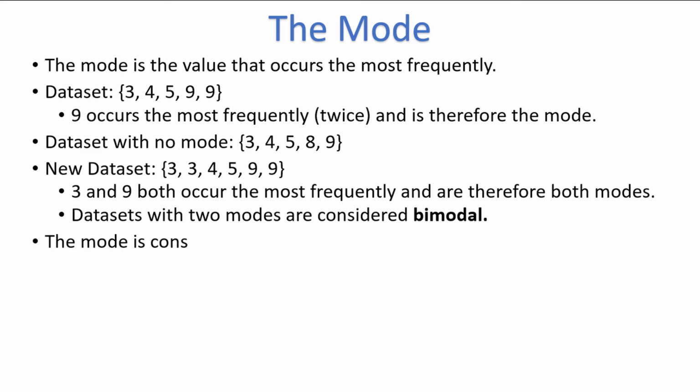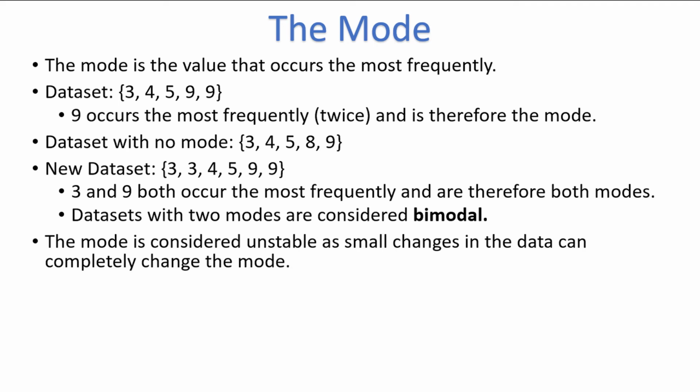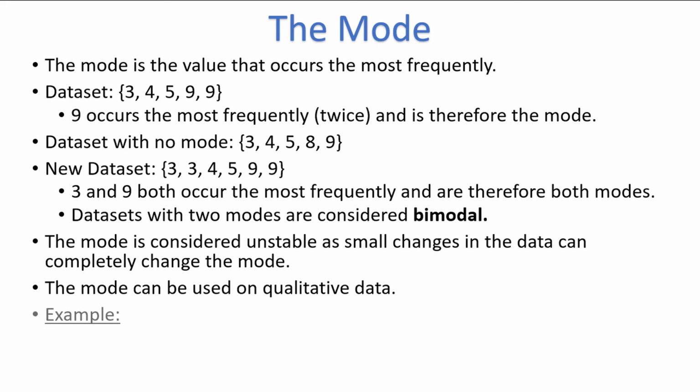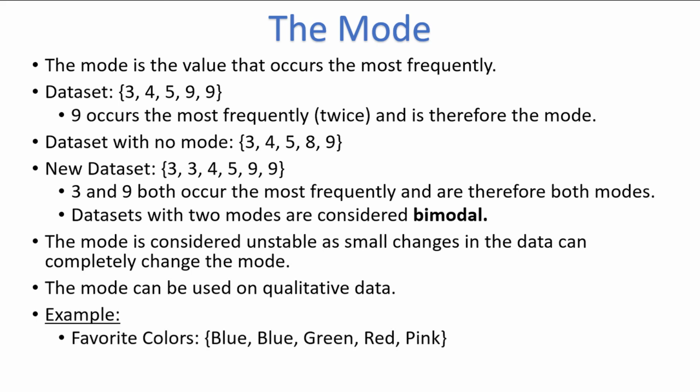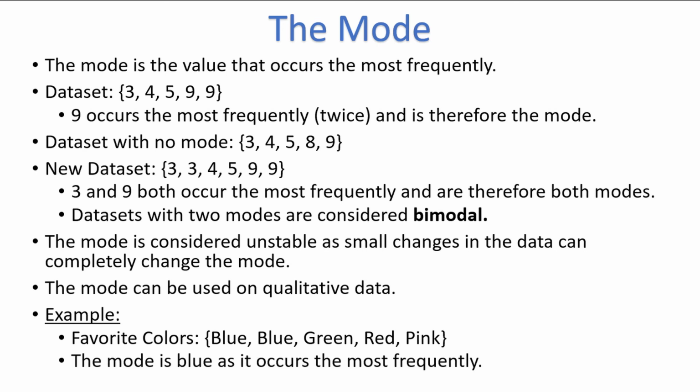A disadvantage of the mode is that it is unstable, as small changes in the data can completely change the mode, or even create a situation where there is no mode. An advantage of the mode is that it can be used on qualitative data, which is not true of most averages. For example, if these were the favorite colors of 5 of your friends, we see that the answer blue comes up the most frequently, so the mode is blue.